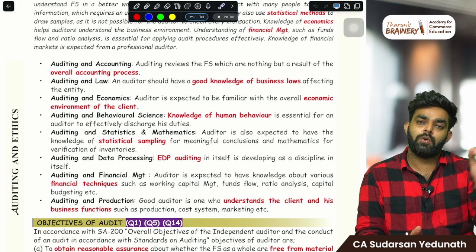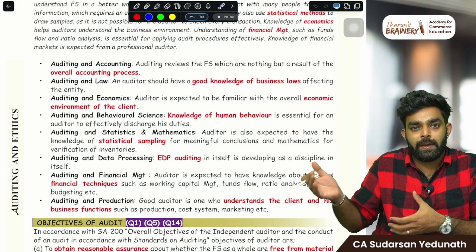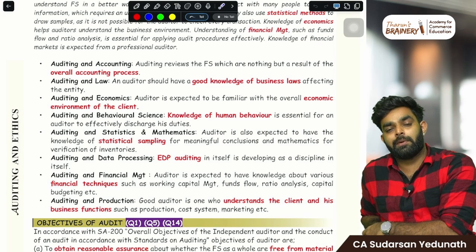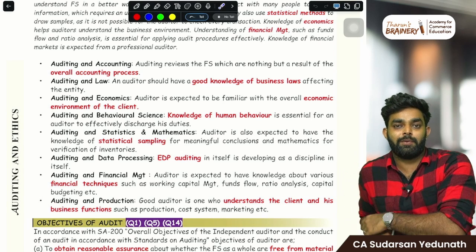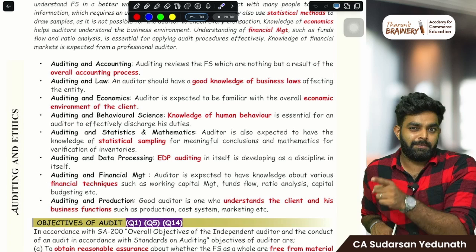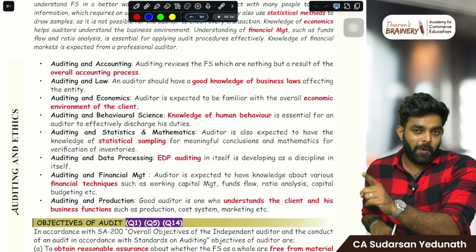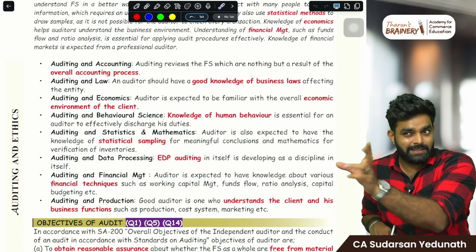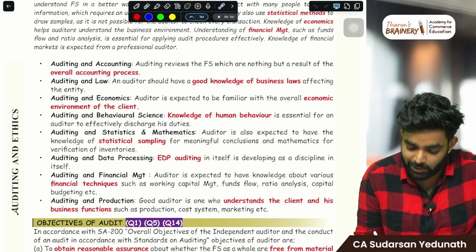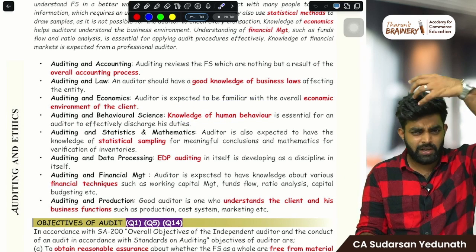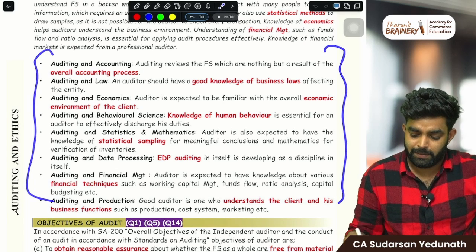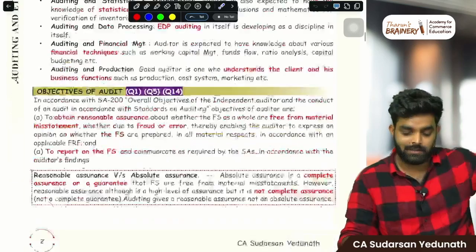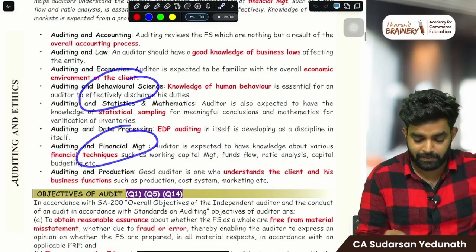Behavioral science means when you are doing your articleship, you will learn about people. When you go for outside audits, so many people will come to become your friends, accountants, everyone, because they may have done some fraud. So if they are showing some over-friendship, beware, they may have done some fraud. That is behavioral science, judging someone. Knowledge of human behavior is essential. So these are the subjects, CA inter subjects and foundation subjects. Keep in mind and write the heading. That's it. Then next is behavioral science and EDP.